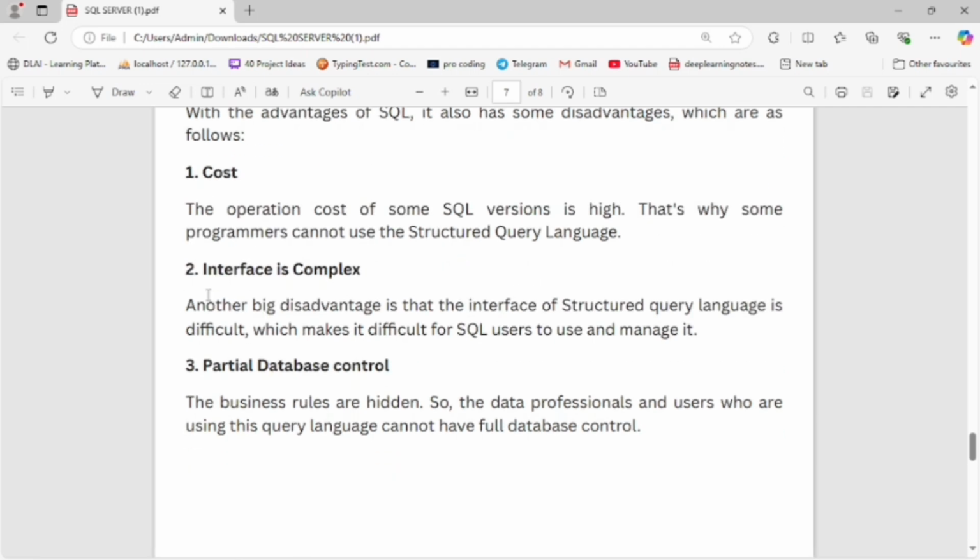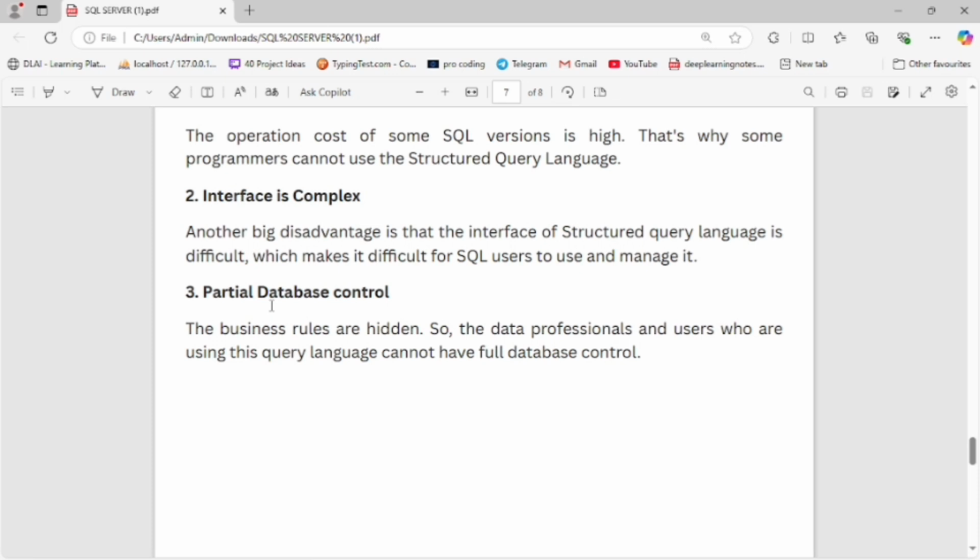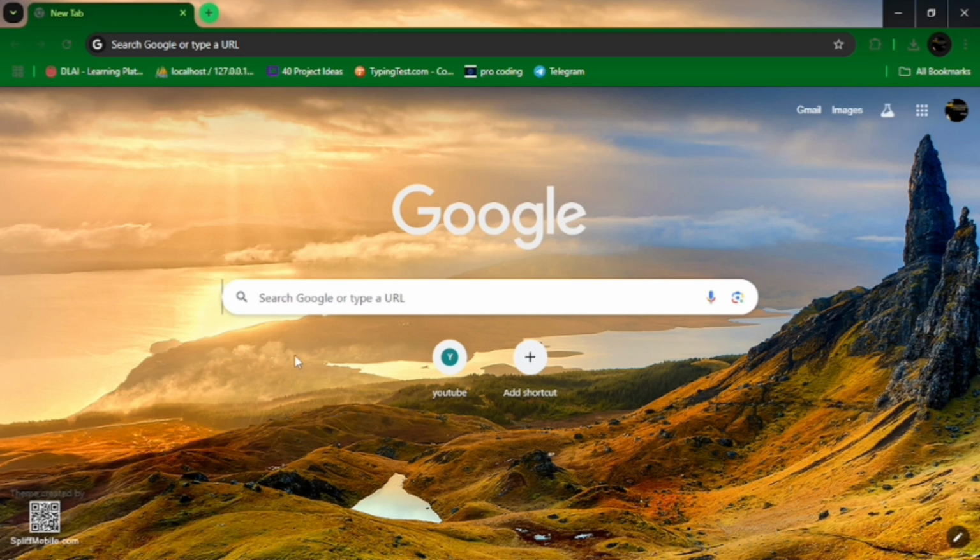The next disadvantage is that the SQL interface is complex, very complex as compared to NoSQL. Another big disadvantage is that the structured query language interface is difficult, which makes it hard for SQL users to manage it. Now let's study the next disadvantage of SQL. The business rules are hidden, so data professionals and users of this query language can't have full database control.